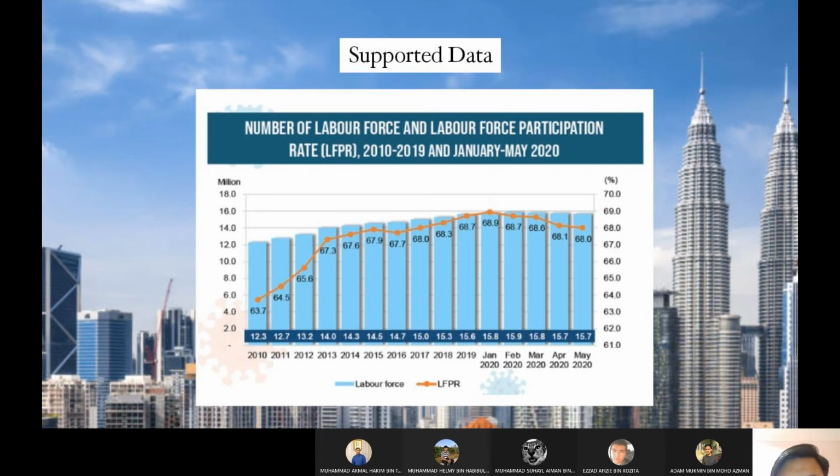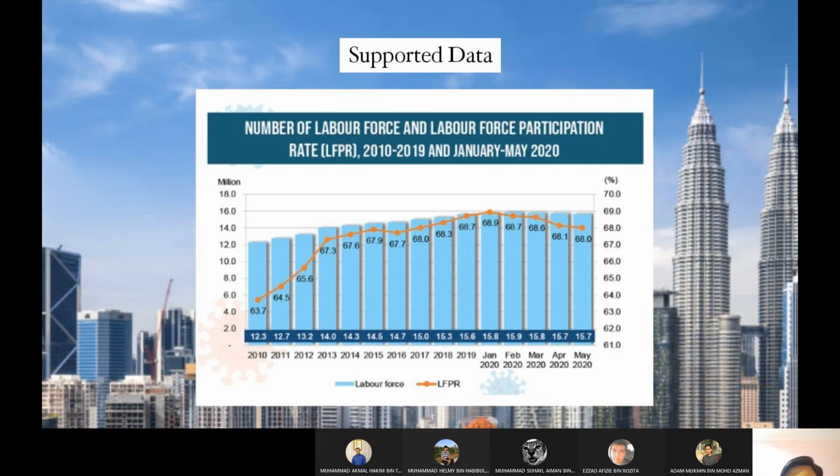Number of labor force and labor force participation. Labor force is defined as people from the total population above 16 years old. The people must not be in any institution, either employed or unemployed. The unemployment rate is defined as the percentage of the labor force who is unemployed but actively seeking employment. The statistics show the change in labor force.